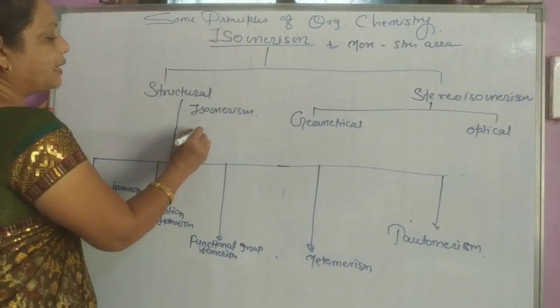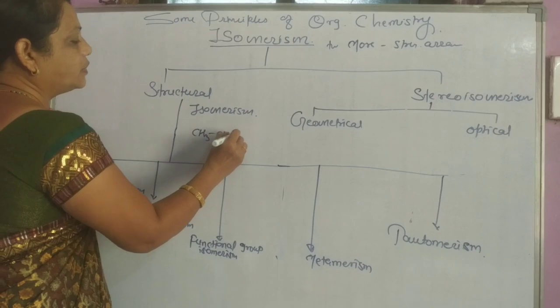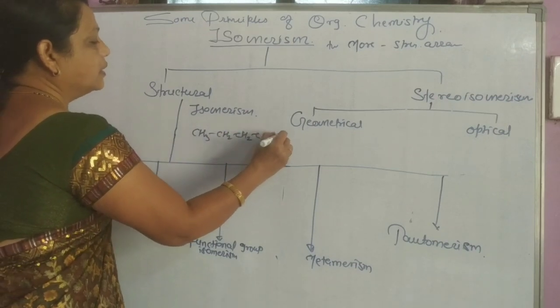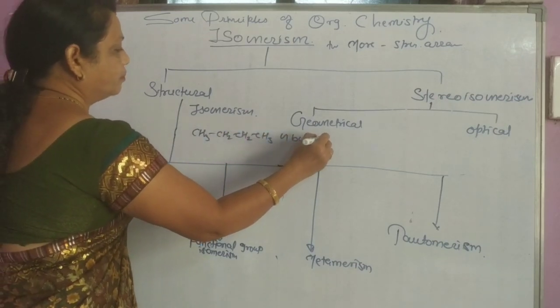For example, CH3CH2CH2CH3 is called n-butane.